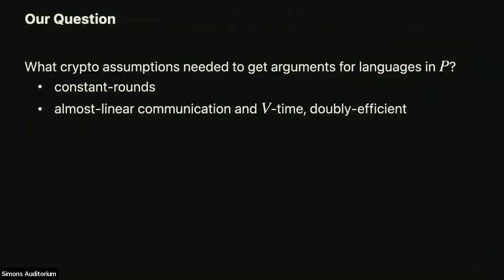What's the question for today? So the question is, what kind of cryptographic assumptions do we need if we want to get these kinds of arguments? I'm not talking about zero knowledge at all today. I'm just in the setting of arguments for languages in P. And the point is that the verification should be linear time, whereas deciding the language requires some large polynomial. So I want these kinds of arguments with a constant number of rounds, an almost linear verifier and an efficient honest prover. So what crypto assumptions do we need?